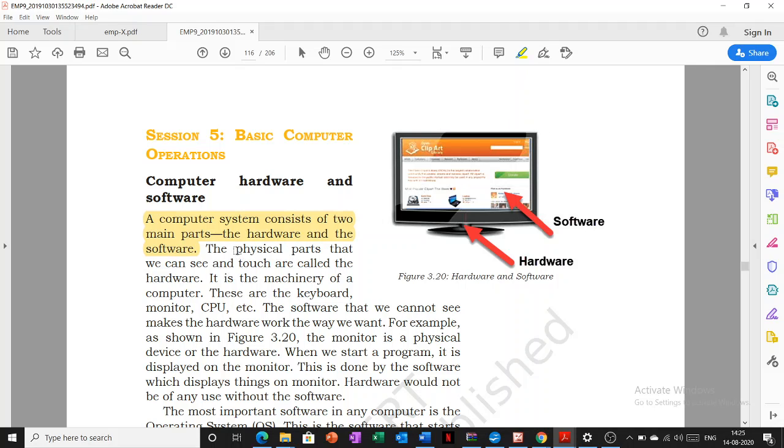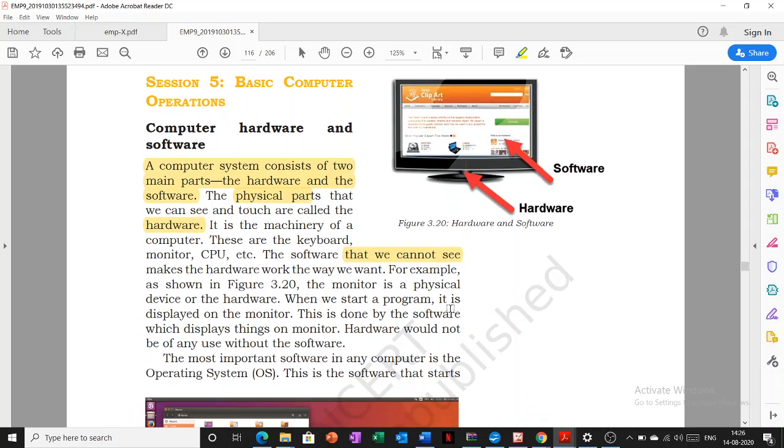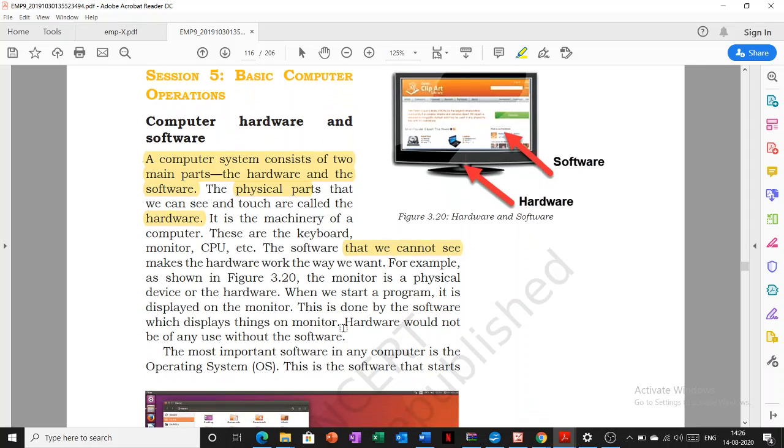The physical part, that means the part we can touch, is called hardware, like your monitor, keyboard, mouse. These all come under the hardware. Now, the part that we cannot see, or you can say the part we cannot touch, is known as the software. And software is the one that runs the hardware. Hardware would not be of any use without the software. So software are the ones that help hardware to run.